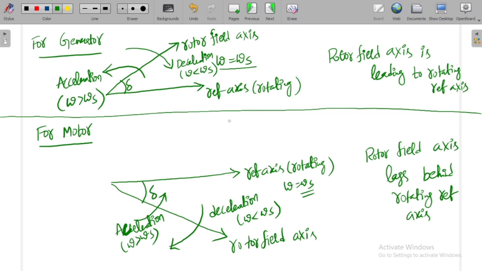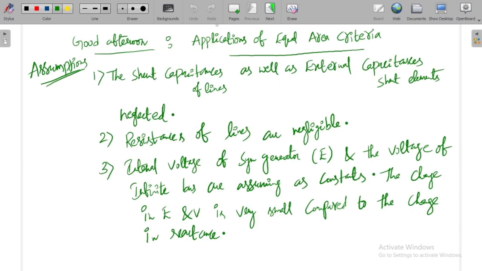So before going to the equal area criteria applications, we have seen three things. I am repeating again, please concentrate on this. First, we have seen the assumptions which we need to know before going for transient stability analysis.